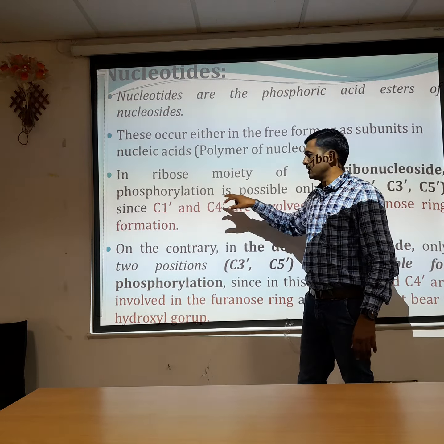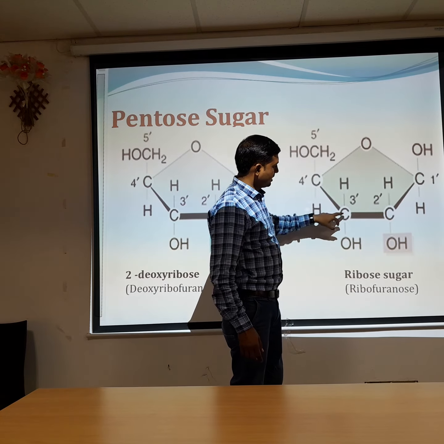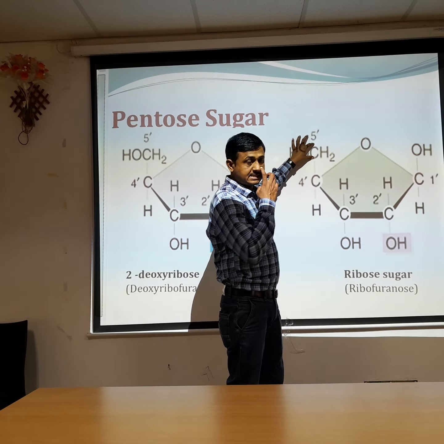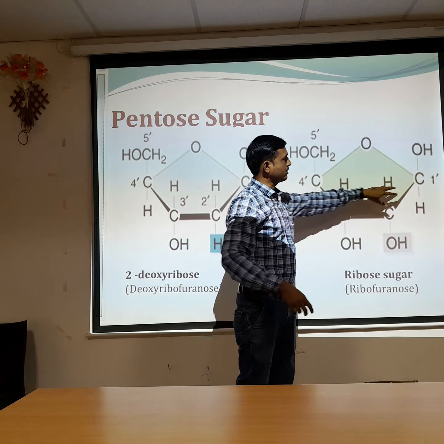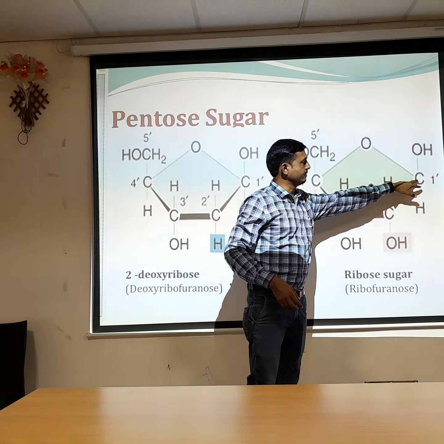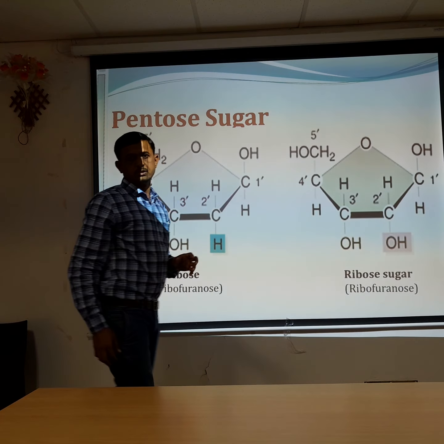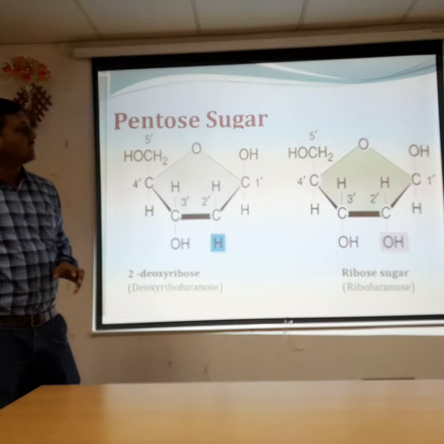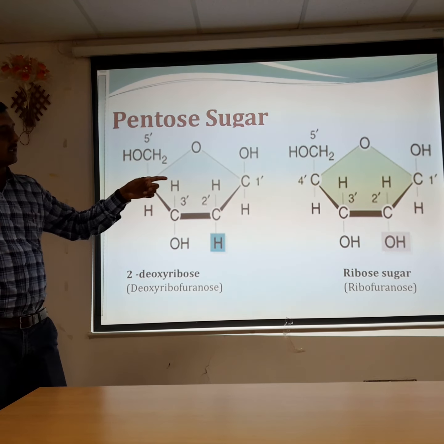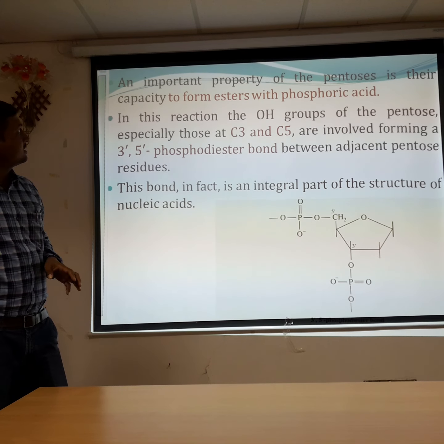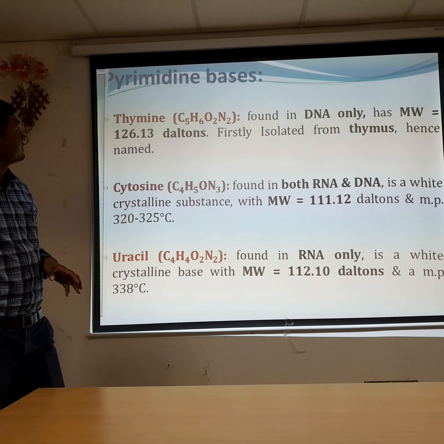In ribonucleosides, phosphorylation can take place at the second, third and fifth positions. C1 is involved in the glycosidic linkage formation with the nitrogenous bases, and the fourth carbon is involved in the furanose ring formation. That's why in ribonucleosides, only the second, third and fifth carbons are involved in the phosphorylation process.